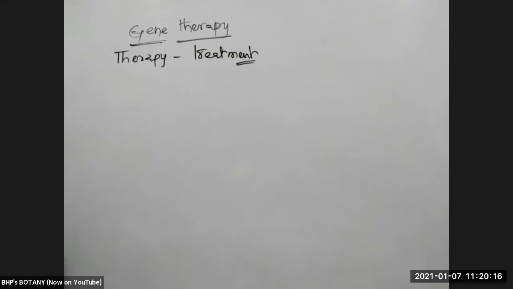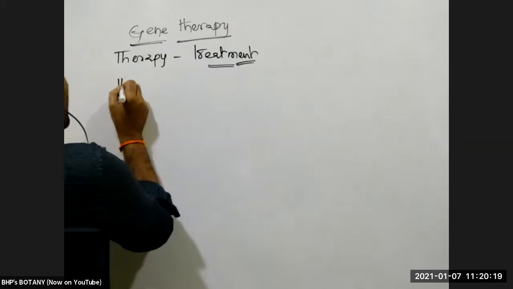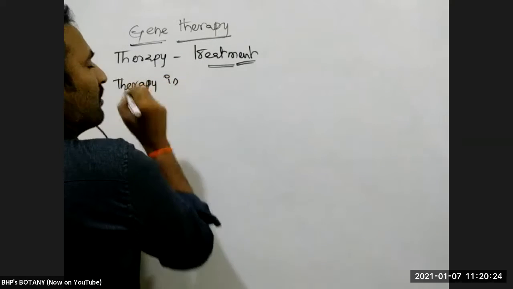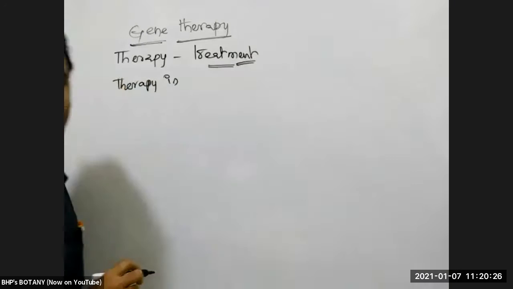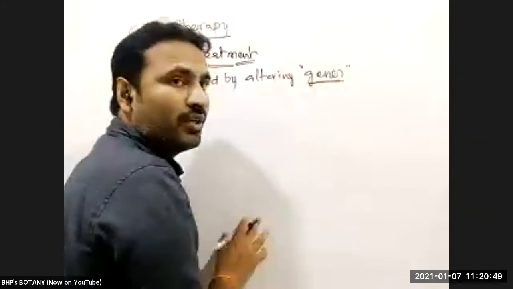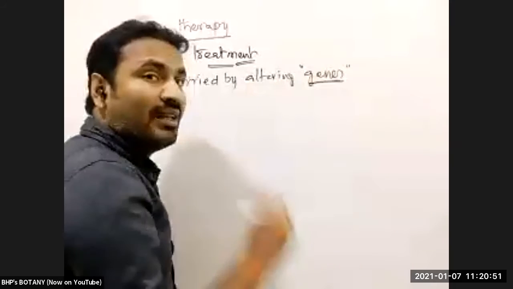This treatment, or therapy, is done in many ways. Gene therapy uses genes by using biotechnology, whereas normal therapy involves many ways.